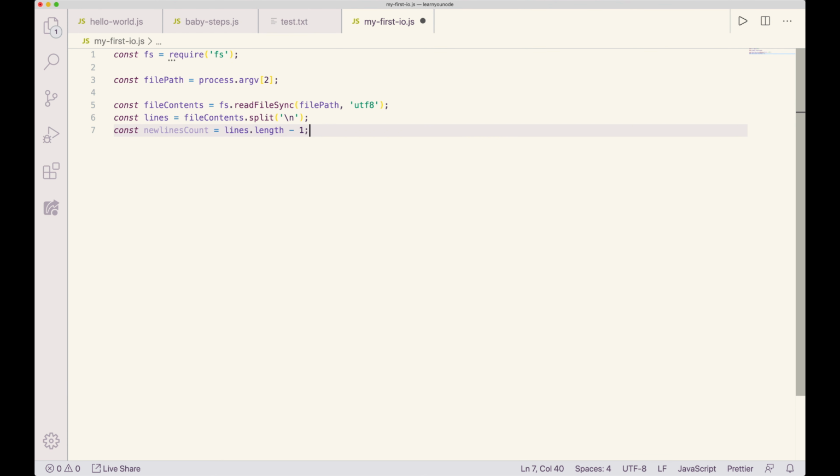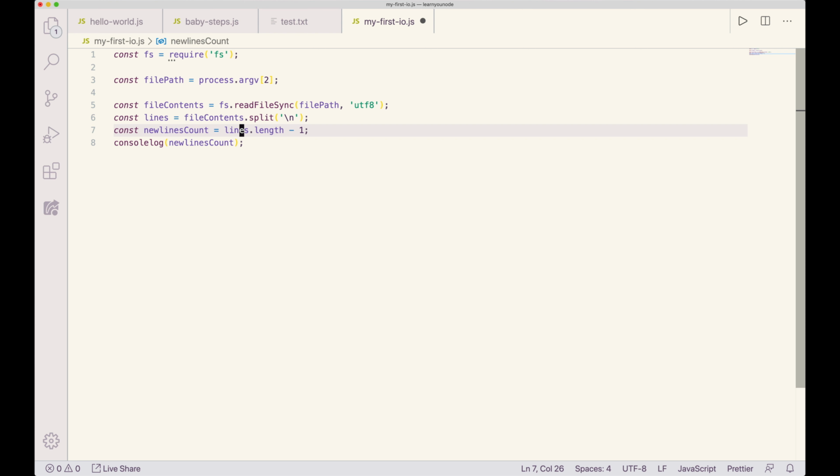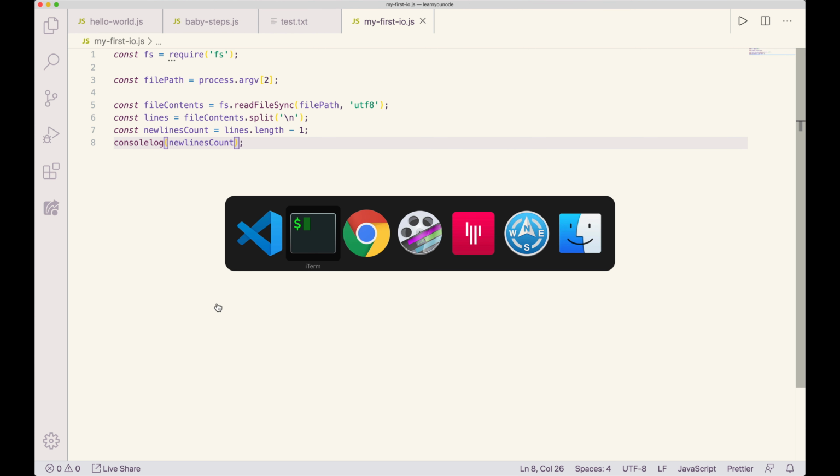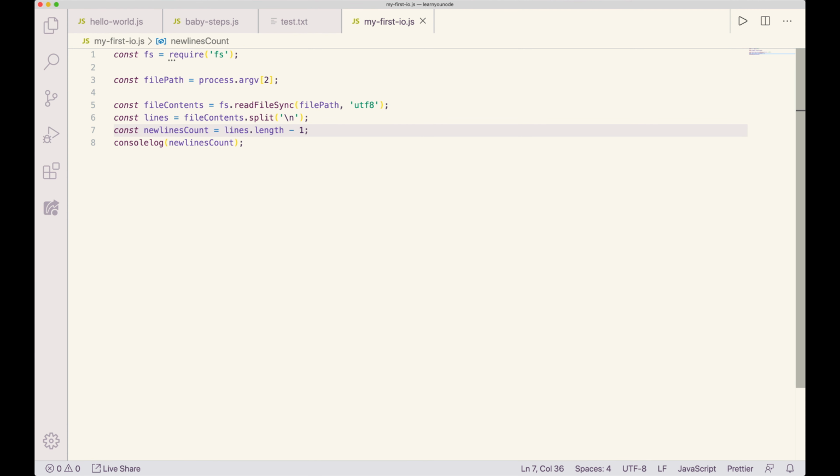That's one too many. Now I can log that. I think that should do everything we need to do. Let's test it. Oh, I forgot my dot in console.log. That should do everything we need.